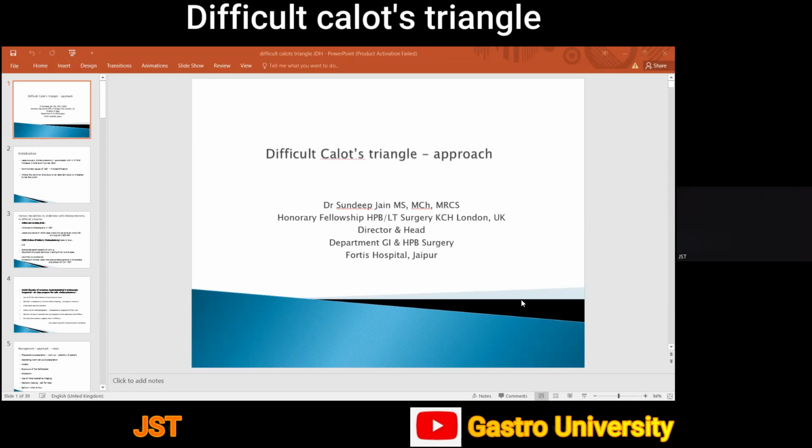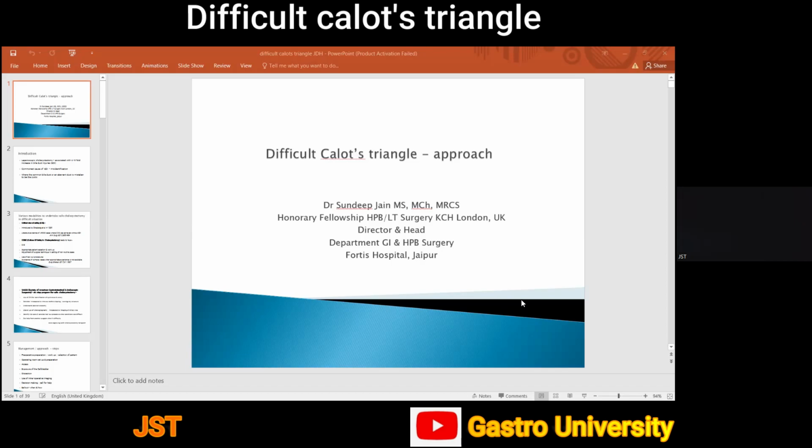A difficult Calot's is one of the causes of a bile duct injury or bile leak. So it's very important that every general surgeon, every minimally invasive surgeon, every GI and HPB surgeon should know how to tackle a difficult Calot's triangle.